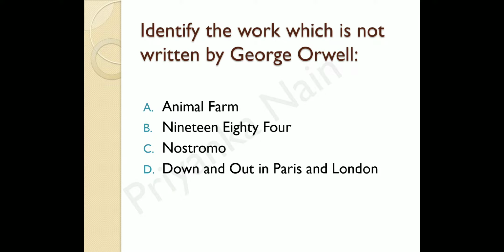Next question is, identify the work which is not written by George Orwell. So here we have a list of novels, and you have to identify which of these is not written by George Orwell. And the options are Animal Farm, 1984, Nostromo, Down and Out in Paris and London. And the correct answer is Nostromo. Nostromo is not a work by George Orwell because it is a work by Joseph Conrad. So C is the right answer. Nostromo is not written by George Orwell.